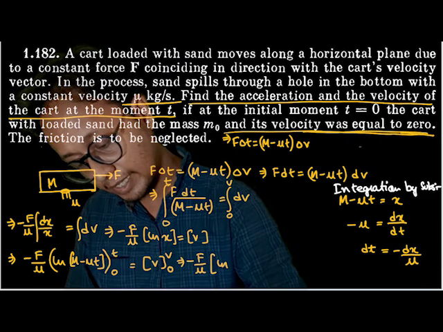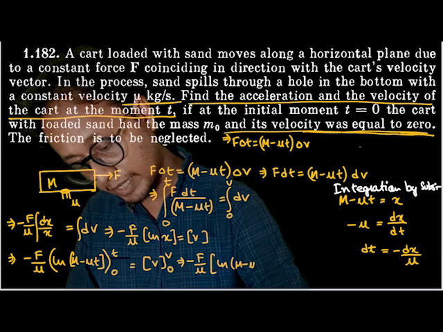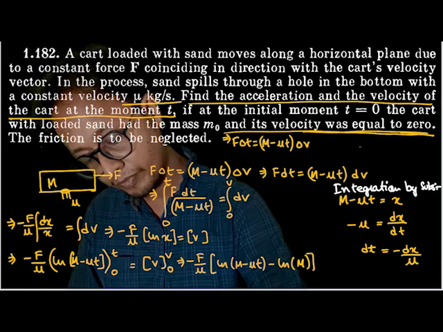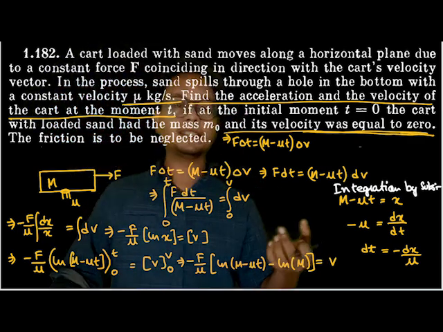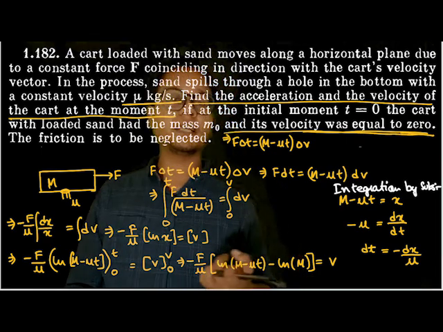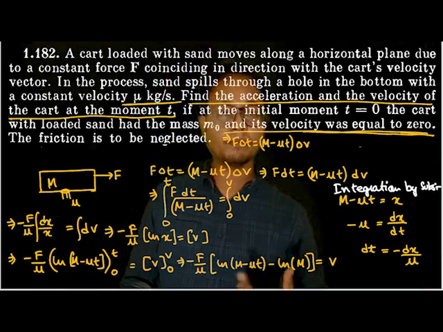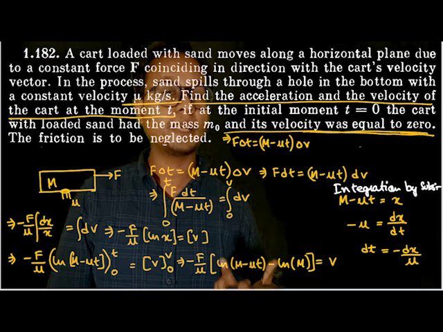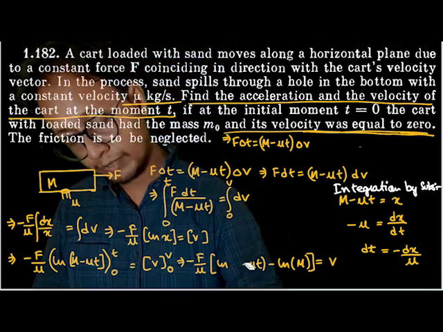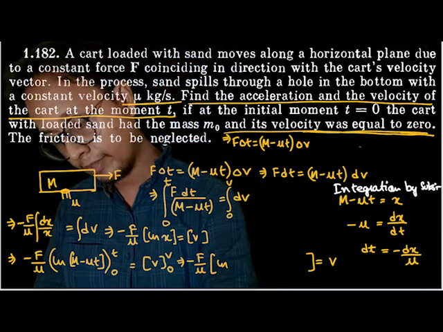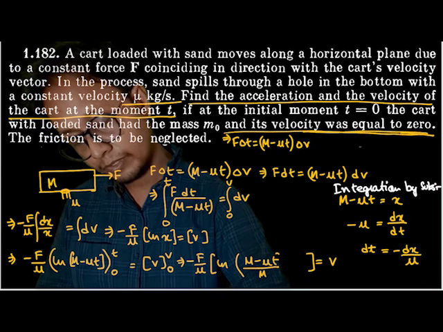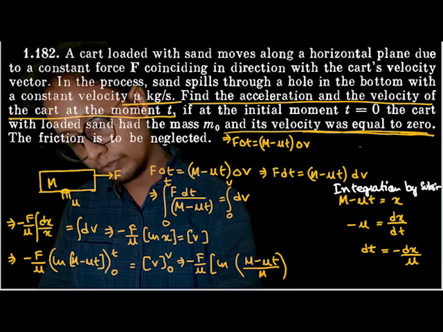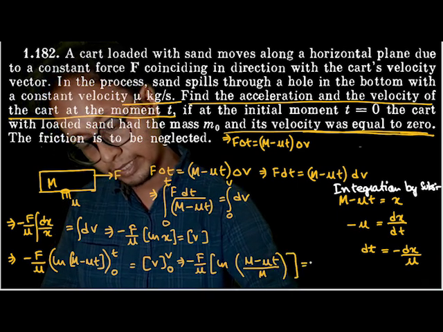Okay. ln(M − μt) − ln(M − μ·0), which is ln M, is equal to v − 0, which is v. Now, ln a − ln b can be written as ln(a/b). So the entire term can be written as ln((M − μt)/M). So this is our entire scenario. So v is equal to this equation. Okay, this is the value of v.